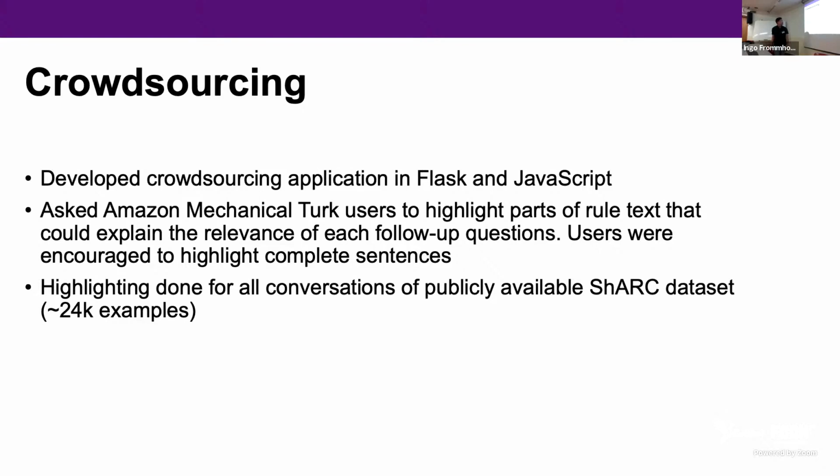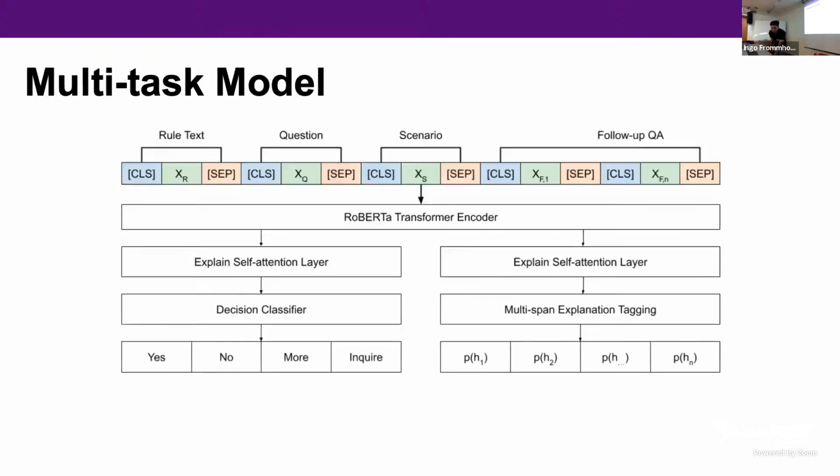All of the highlighting was done for conversations in the publicly available SHARC dataset, which is about 24,000 examples. There's also a private test dataset, which is used for the leaderboard performance, which I didn't have access to. So it's only for the publicly available training, test, and dev sets.